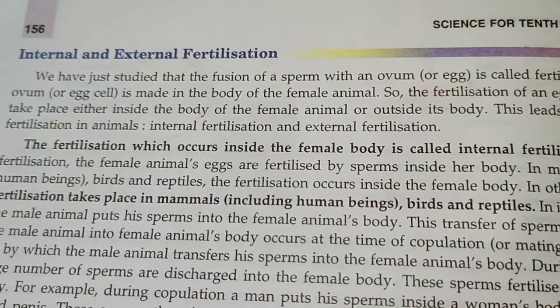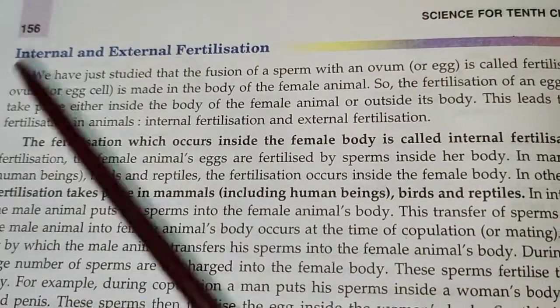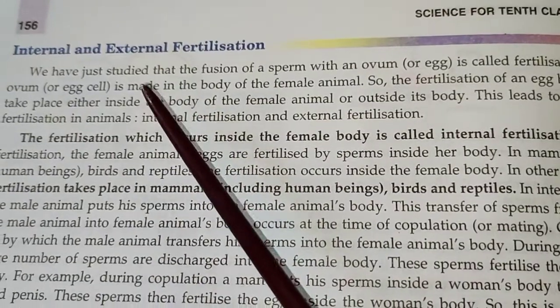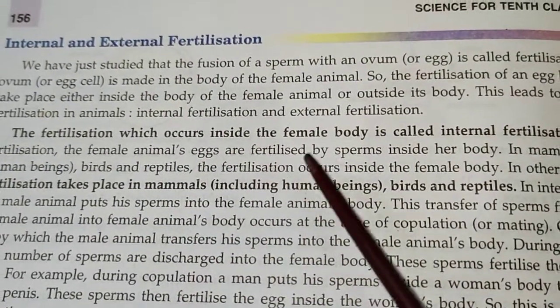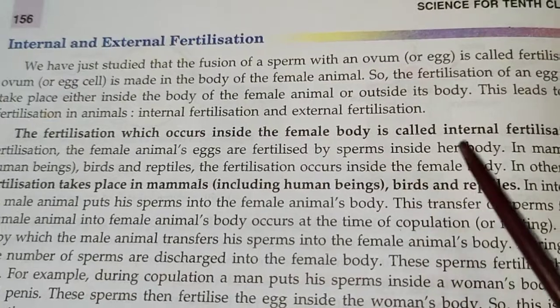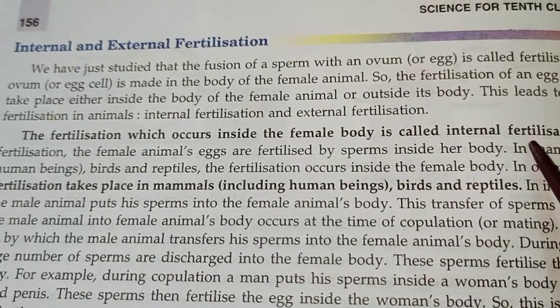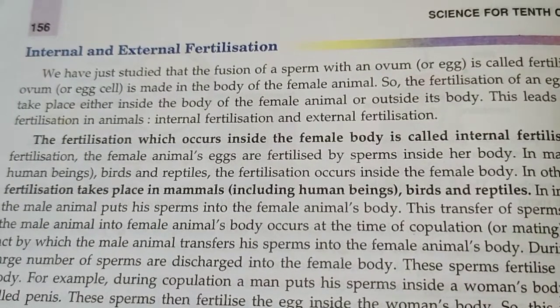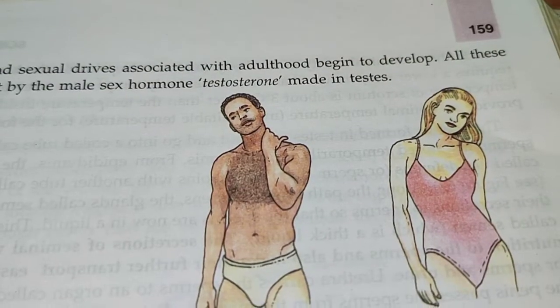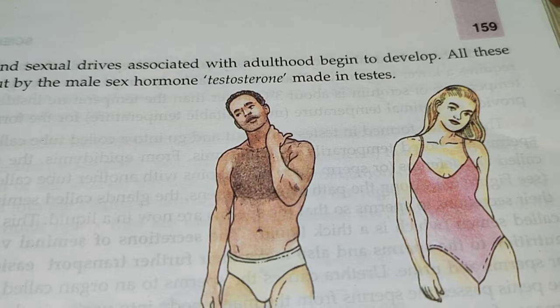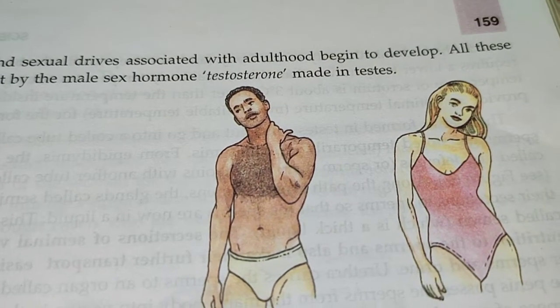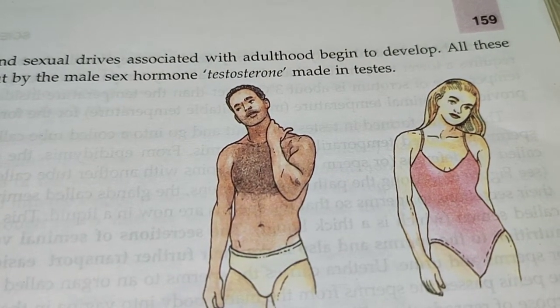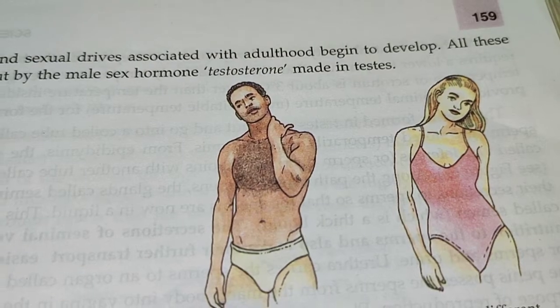So this process of fertilization is of two types: internal and external. The fertilization which occurs inside the female body of the organism is called internal fertilization, like in case of human. Not only human, there are many other animals which undergo internal fertilization.